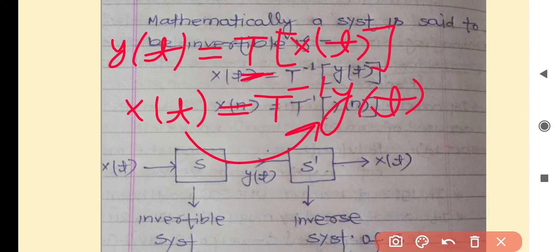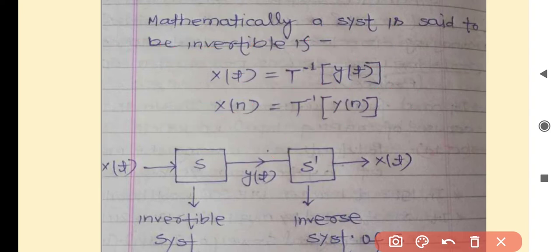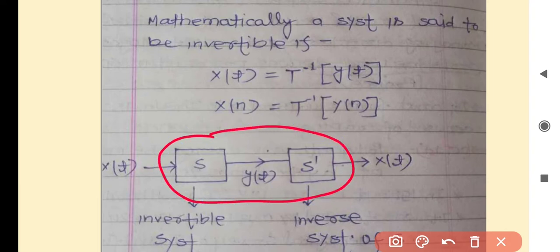In the case of discrete time signals, we can write x[n] is equal to T inverse of y[n]. The two systems are S and S dash as discussed earlier. They work as an identity system.